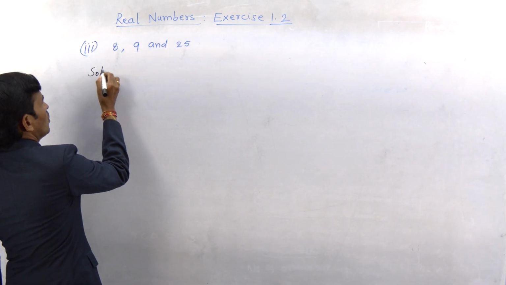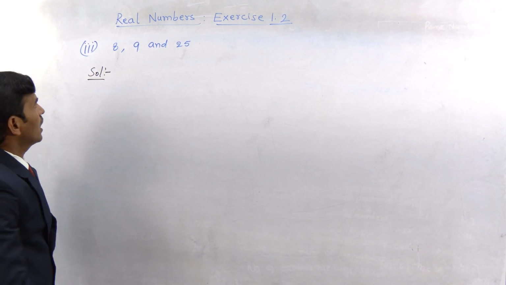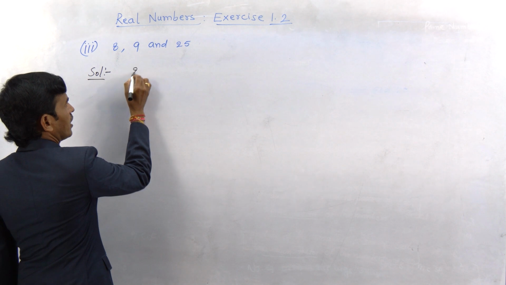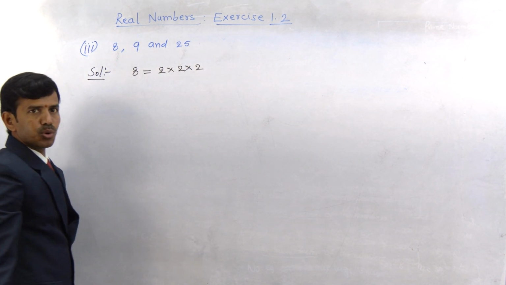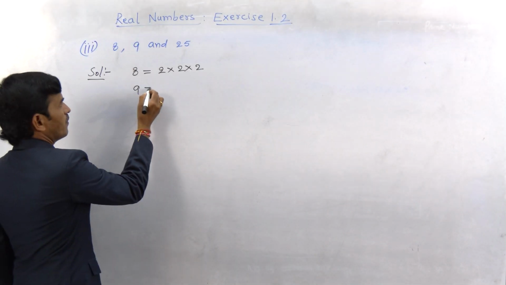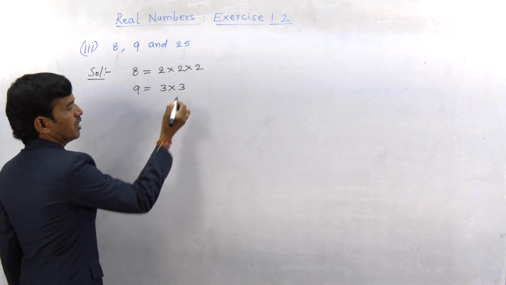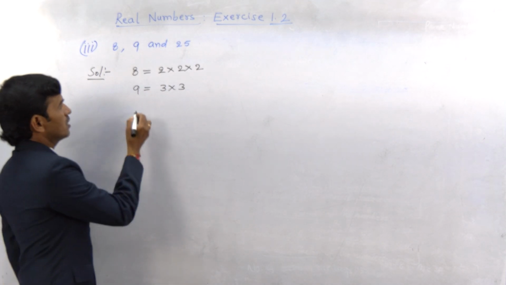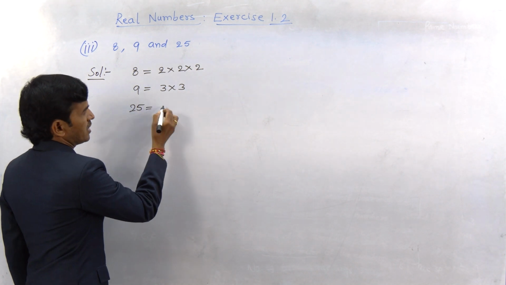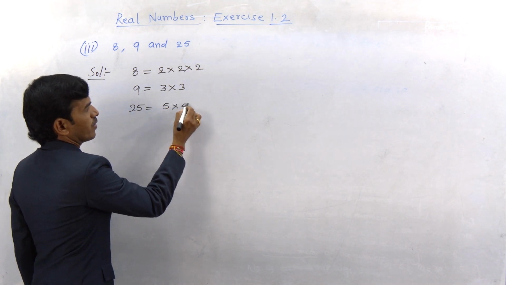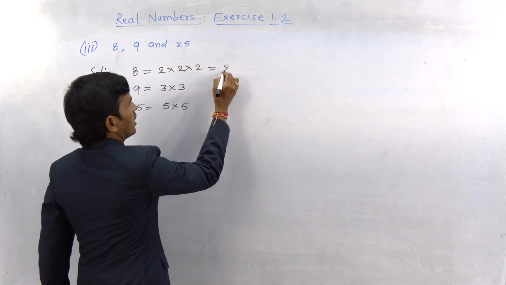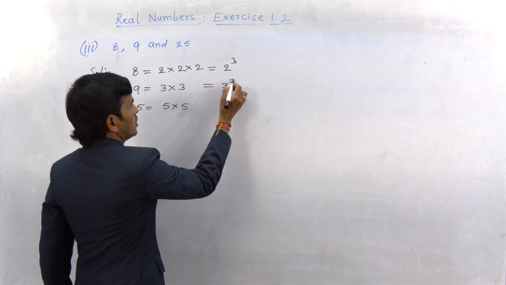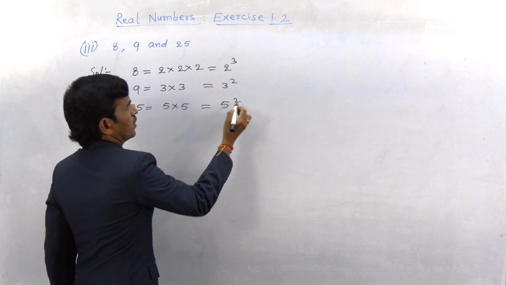Let us find the solution of this. LCM, how to find out? See here, 8 can be written as 2 into 2 into 2 as the product of primes. In the same way, 9 can be written as 3 into 3. Next, 25 can be written as 5 into 5. So let us write this product of primes in short form: 2 cube, 3 square and 5 square.